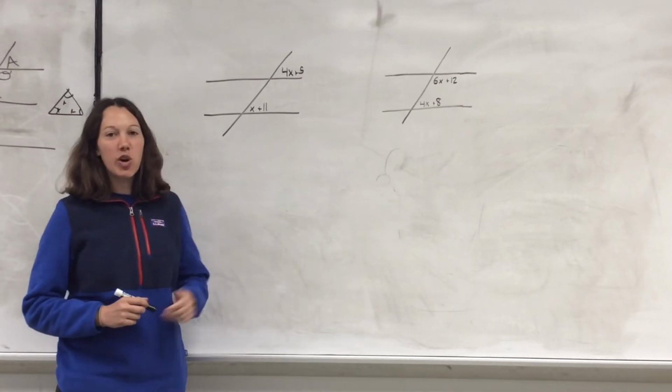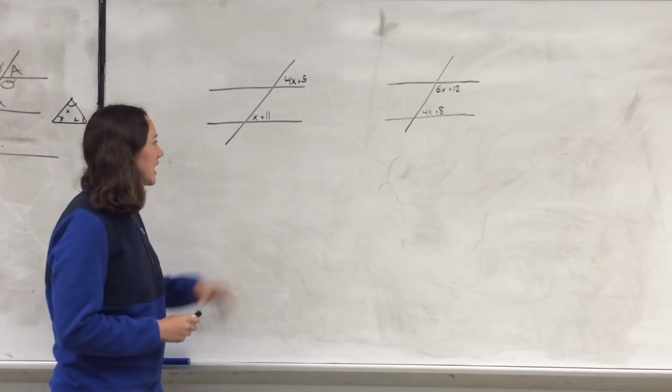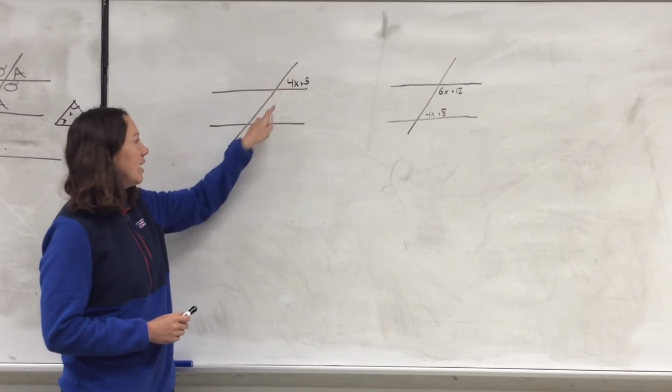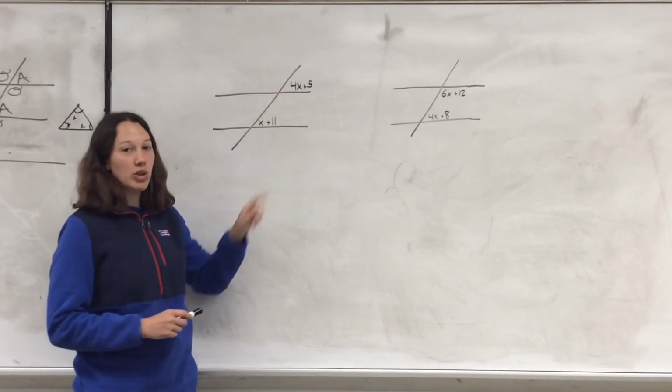So there's kind of two ways you can go about this. You can use the angle relationships that Mr. Hart went over. So in this case, if we look at our first problem, the two angles that they've given us are corresponding angles. So we know we're going to have to set those equal to each other.